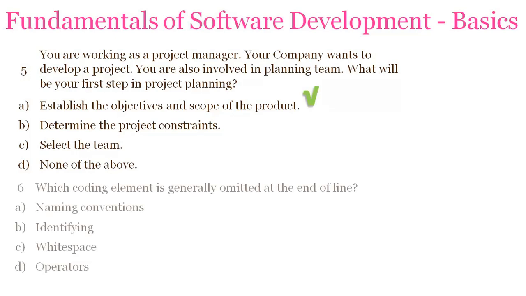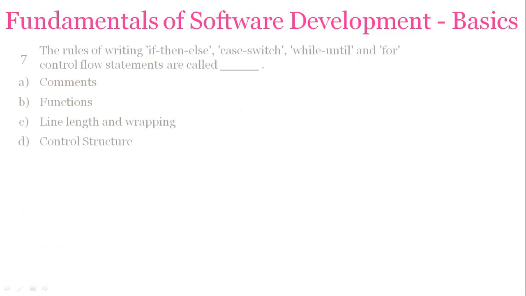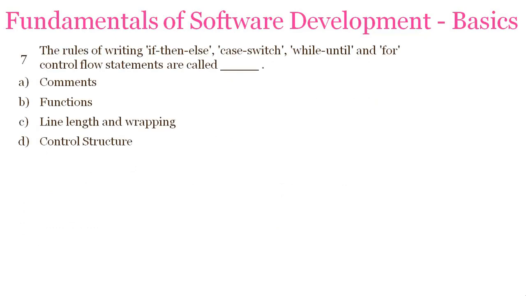Your next question is, which coding element is generally omitted at the end of the line? Naming conventions, identifiers, white spaces, operators. And the answer is white spaces, because at the end of the line, any white space does not have any meaning, so they are omitted. Your next question is, the rules of writing if, then, else, case switch, while, until, or for flow statements are called as comments, functions, line length and wrapping, control structure. And the answer is control structure.